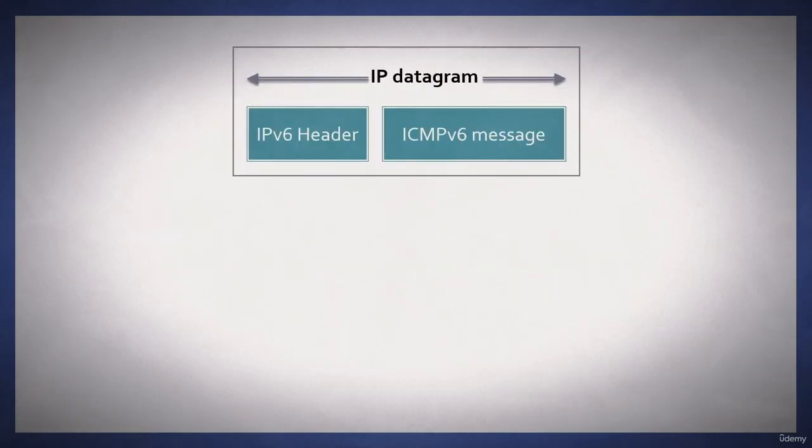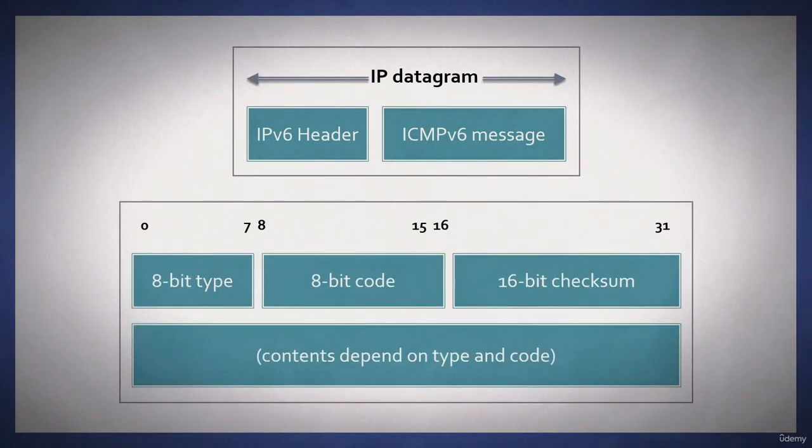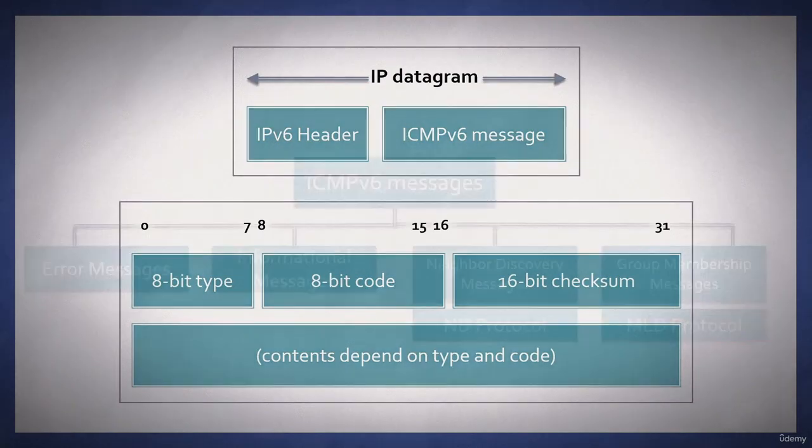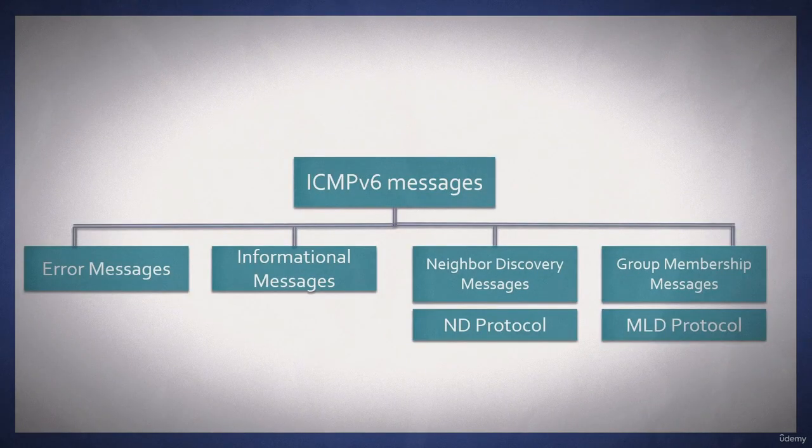Now here we see the IP datagram, where we see the IP version 6 header followed by the ICMP version 6 message. Now that ICMP message is just like IP version 4, where you see the type, the code, the checksum, and then the contents will depend on the type and the code. But unlike ICMP version 4, ICMP version 6 has a lot bigger role. Keep in mind IP version 6 does not have any ARP or IGMP. As a result, ICMP version 6 assumes those two roles.